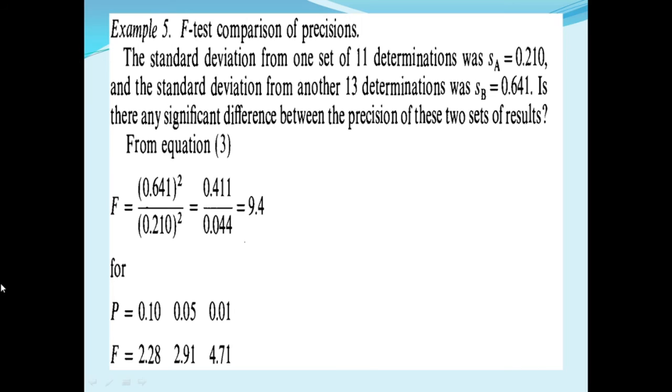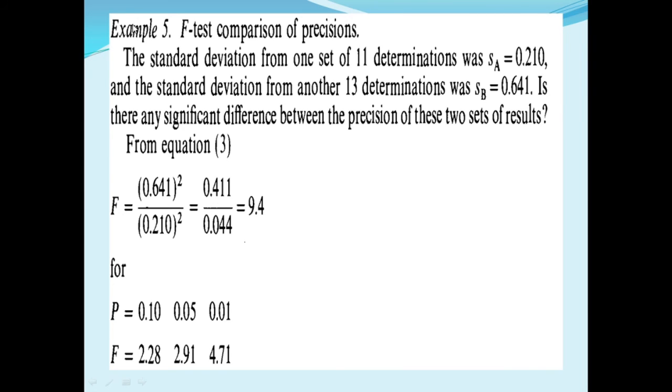The standard deviation from one set of 11 determinations was SA equal to 0.210, and the standard deviation from another 13 determinations was SB equal to 0.641.